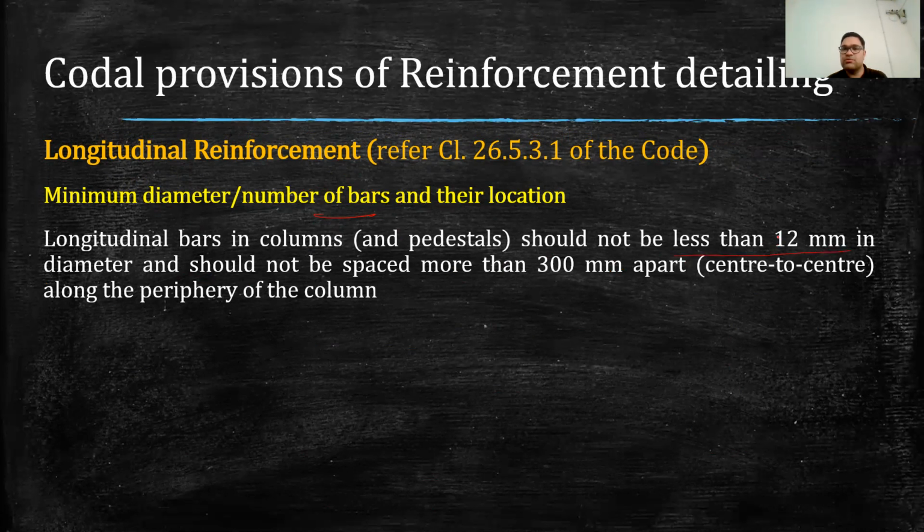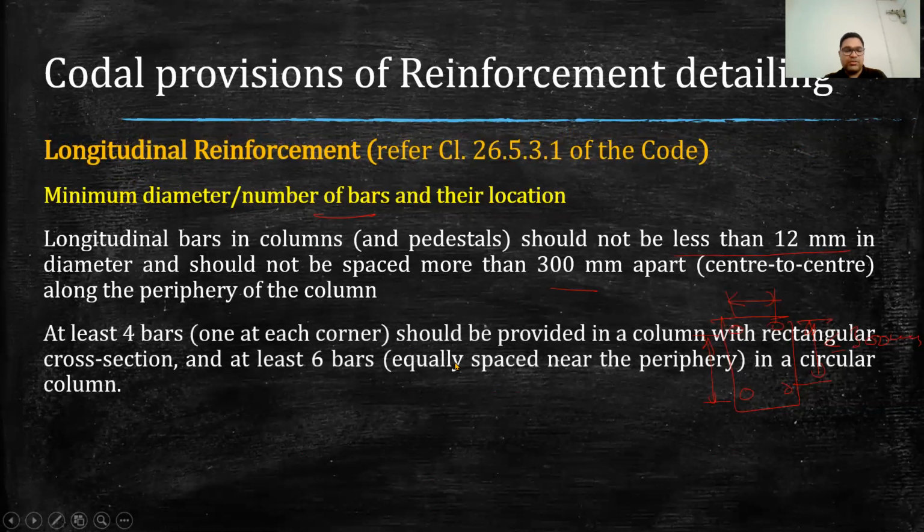So we don't use bar less than 12 mm dia in general case, and as per spacing, it should not be spaced more than 300 mm apart along the periphery of the column. So if the column is like this, and if we provide reinforcement like this, then this spacing should not be more than 300 mm, should be less than or equal to 300 mm. So all this spacing should be less than 300 mm.